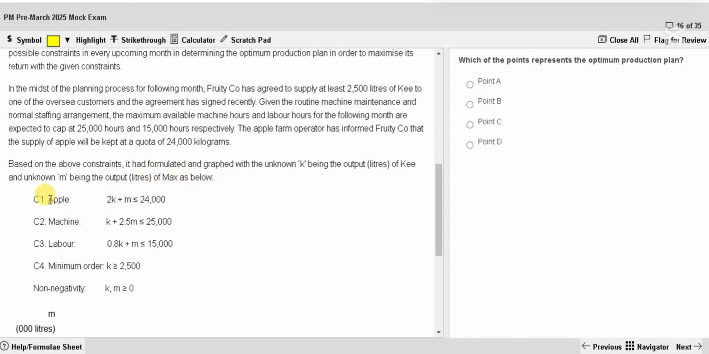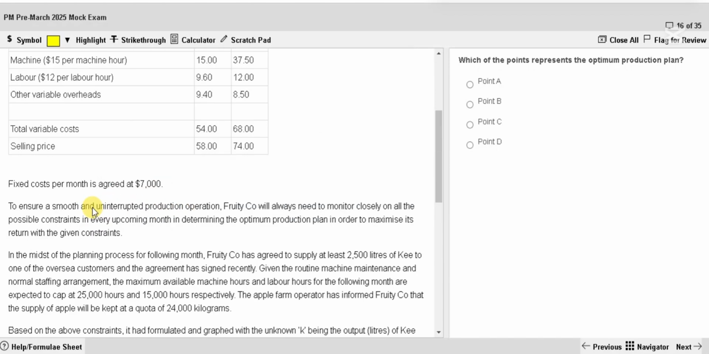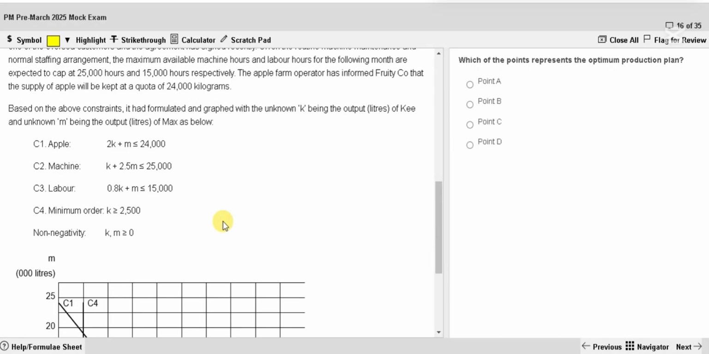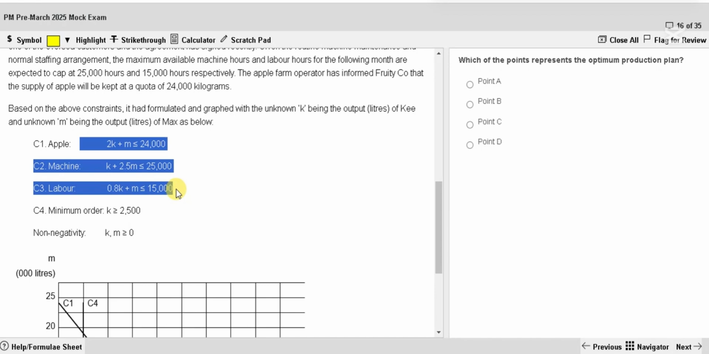C1 apple: 2K plus 1M less than or equal to 24,000. So Key takes 2 kilograms of apple, you can see that here: $10 per kilogram, $20 means must be 2 kilograms. The other one only 1 kilogram. So they have done all those, we don't have to analyze. 2K plus M less than or equal to 24,000. Machine: K plus 2.5M less than or equal to 25,000. All the inequalities they have written.